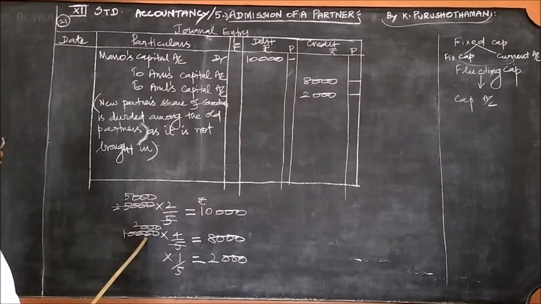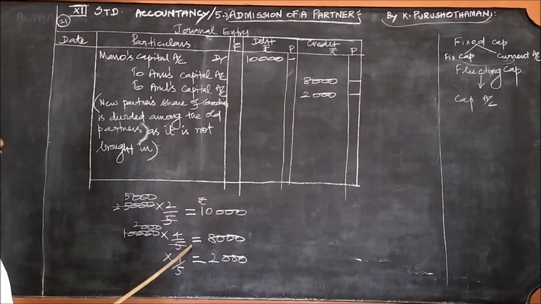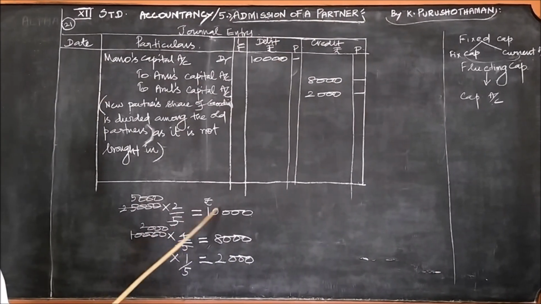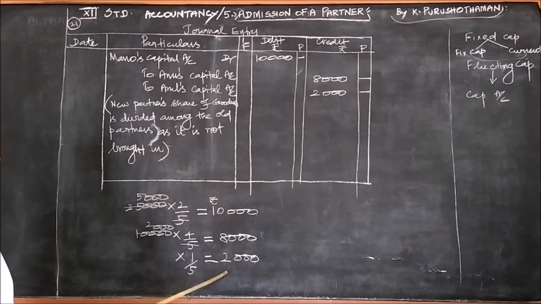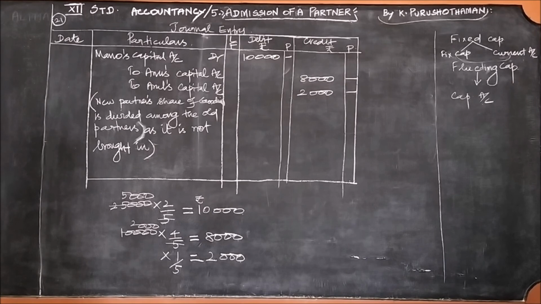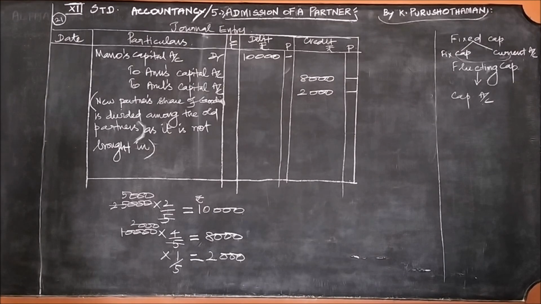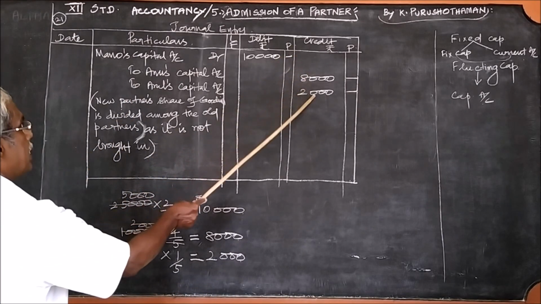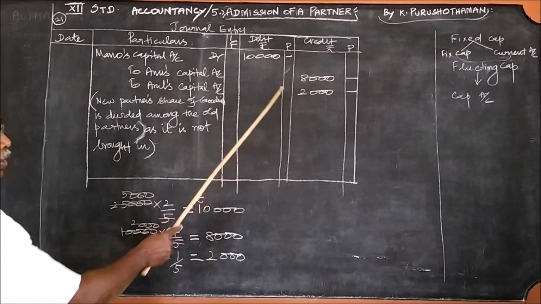Therefore, 10,000 into 4:1, therefore 4 plus 1, 5. 4/5 and 1/5 we should write. Therefore, it is 8,000 and 2,000. Okay? That should be written there. 8,000 rupees, 2,000 rupees.